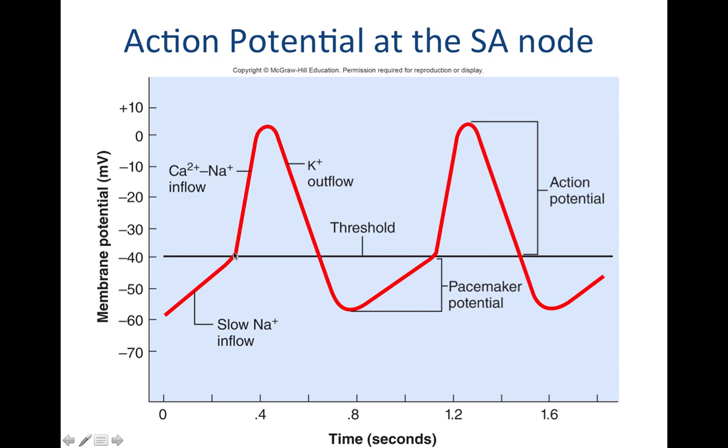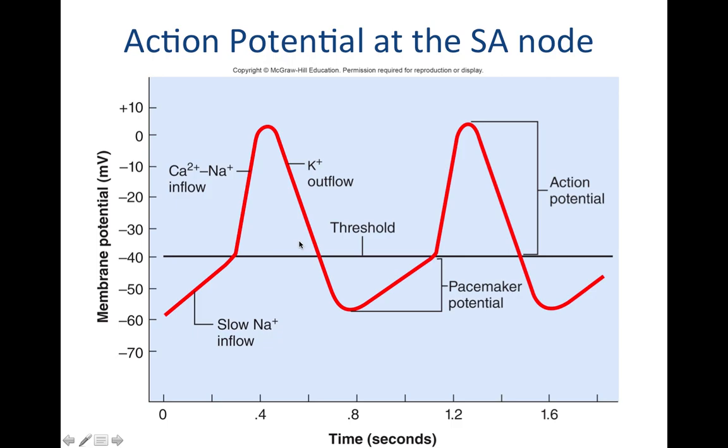So as you have this depolarization that leaves from the SA node and starts moving toward the AV node and down the bundle branches, as this happens in the atria, that's going to cause atrial systole or contraction of the atria. And then as you have repolarization happen, that's going to signal to your muscles to relax. Those muscle cells will go into diastole. And then as this signal continues to travel down all the way to the Purkinje fibers, then you have contraction of the ventricles. And then as repolarization happens, you'll have relaxation of the ventricles.